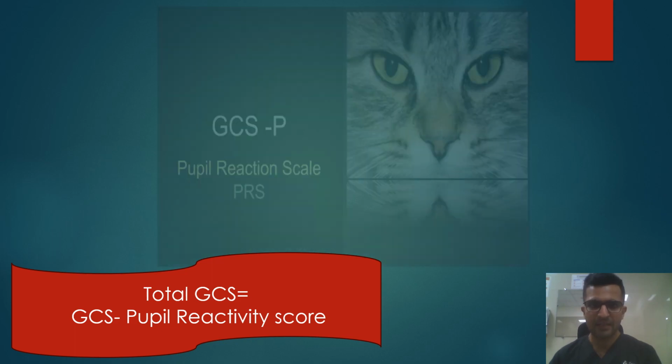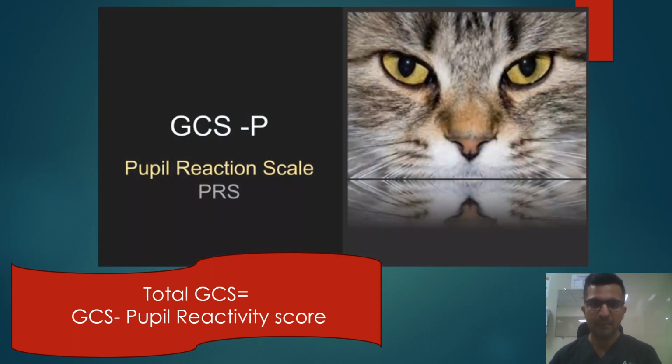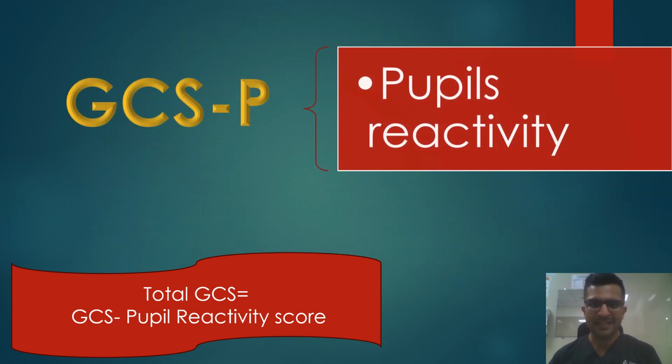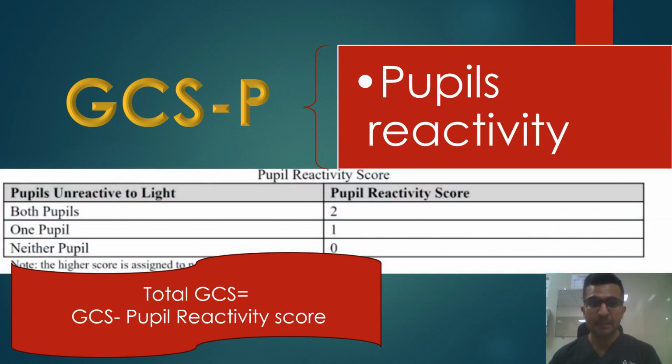Now, as I said, there is an important update. What is it? It's the pupil reaction score. And how do we learn it? Remember, it's the reaction of the pupils which is subtracted from the total score and not added. If both the pupils are not reactive, 1 plus 1, 2; if one pupil is not reactive, 1. This will be subtracted from the total GCS score, and if both the pupils are equal and normally reactive, there will be 0, so no subtraction from the total GCS score. So remember that the GCS pupil reactivity score will bring the GCS down.